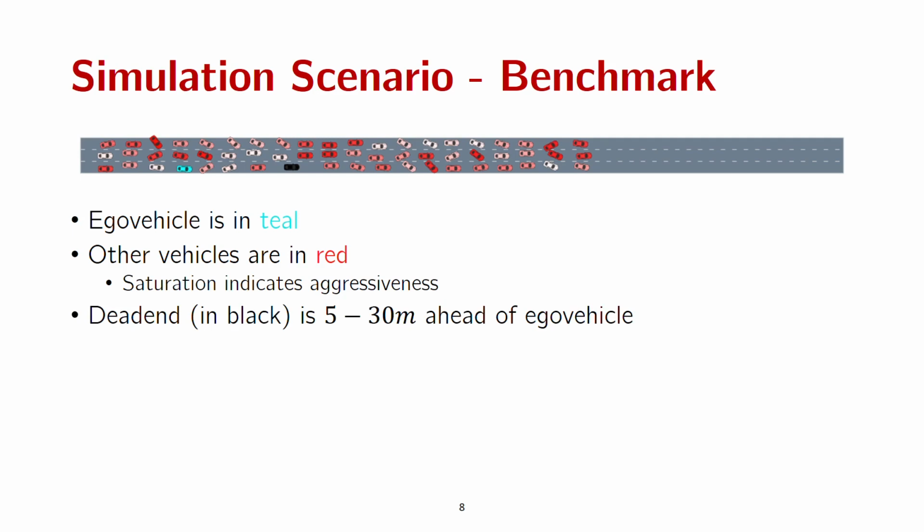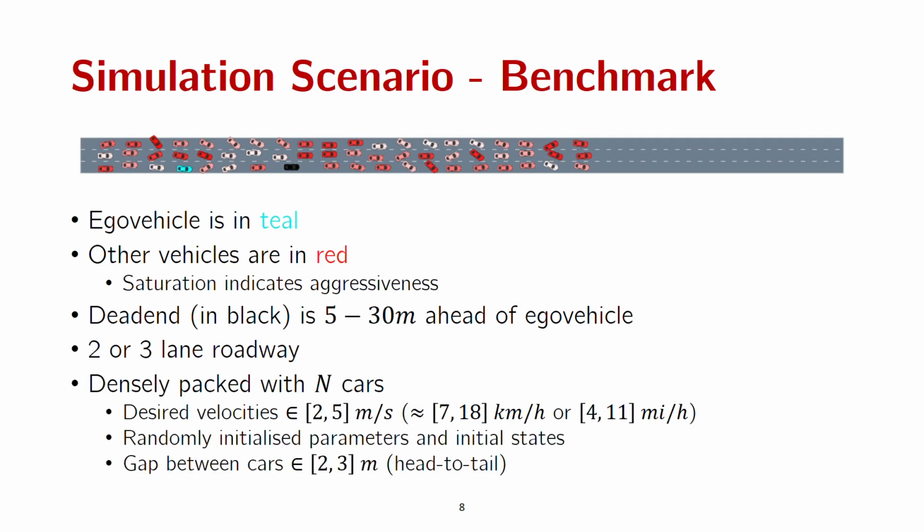In order to enforce the lane change for the ego vehicle, we randomly place a dead end somewhere in front of it. You could think of this as the end of an on-ramp of a highway. We look at both 2 and 3 lane roadways, but the most important aspect of this benchmark is the slow-moving dense traffic. The other vehicles on the road follow baseline driver models like IDM and MOBIL, and they are initialized quite close to each other with small desired velocities to emphasize that this is slow-moving dense traffic, and they each have desired lanes that they want to be in.